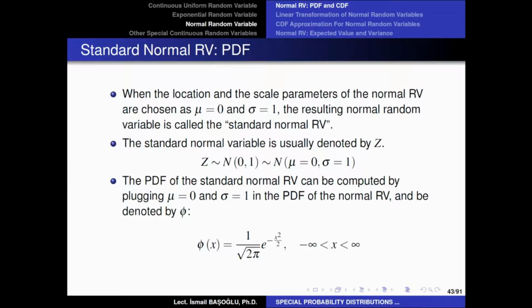Standard normal random variables are the simplest form of a normal random variable, and if we can understand and calculate the related probabilities on this standard normal random variable, then we will be able to calculate any probability question related to other normal random variables. So the standard normal random variable will be the first thing that we are going to learn.